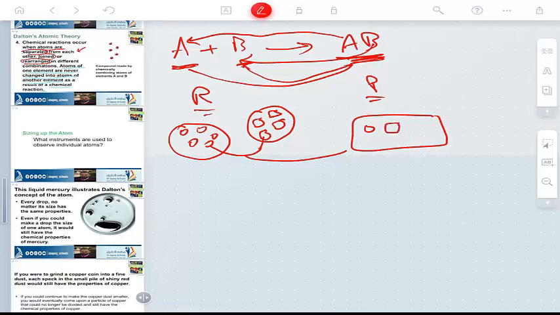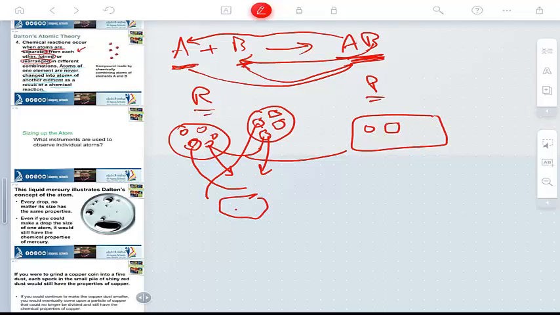Maybe this is separated, and this is separated from other atoms. So, separated or joined. Sometimes in the reaction the atoms are rearranged. That means this atom comes like this, this atom comes like this, and forms a new compound in the product. That means rearrangement of atoms.